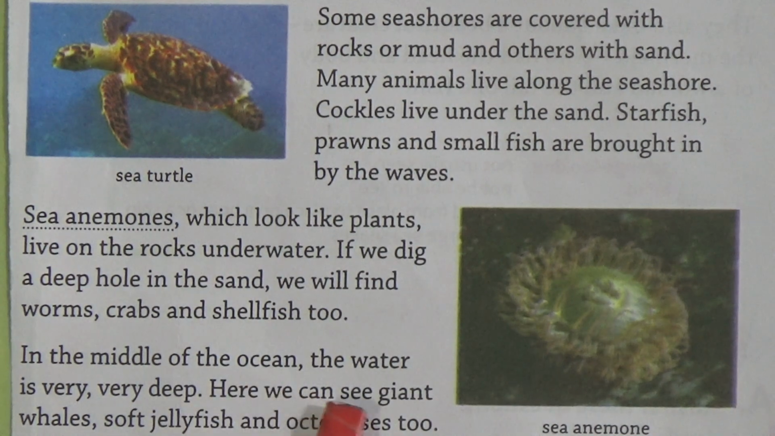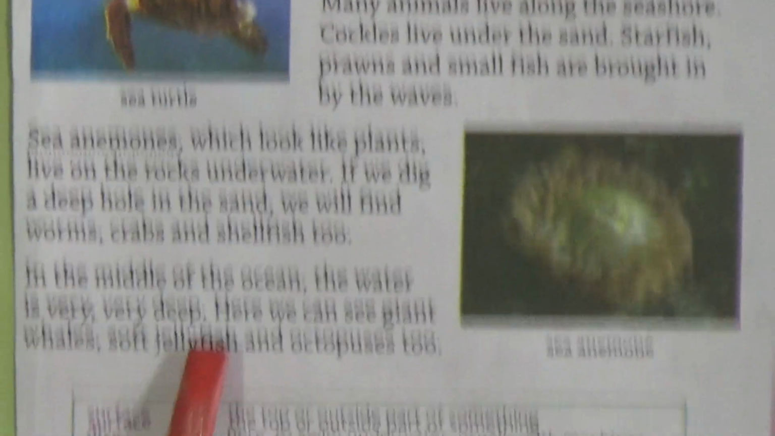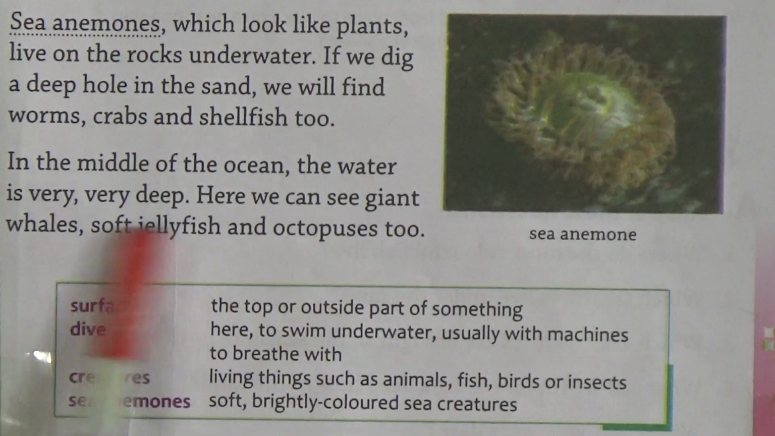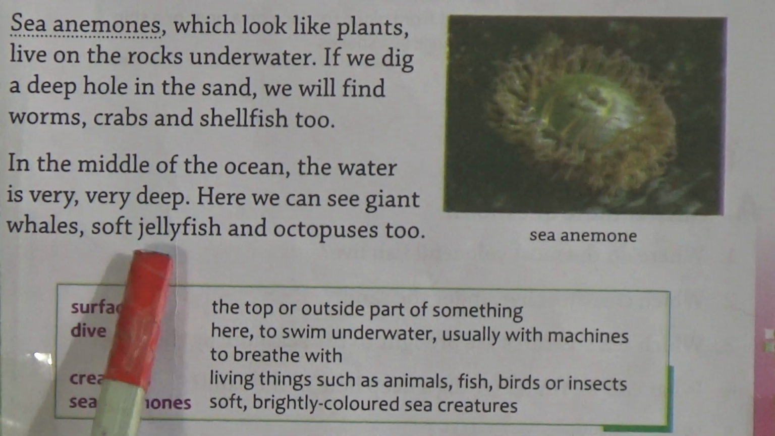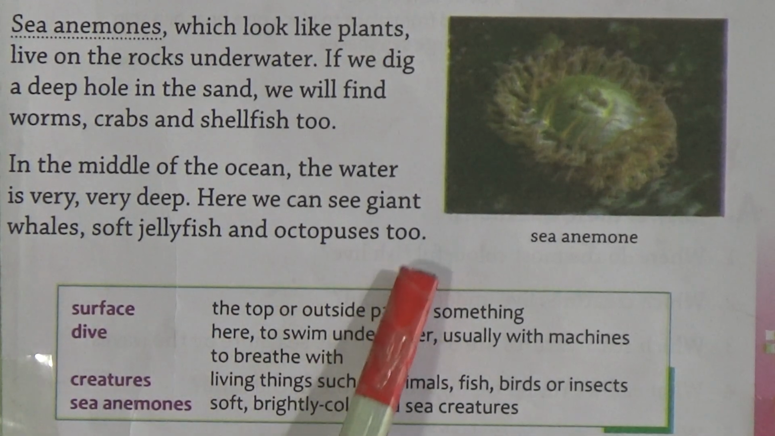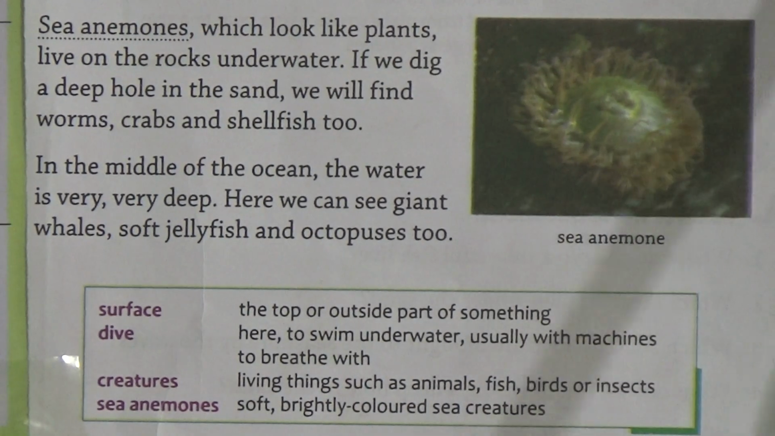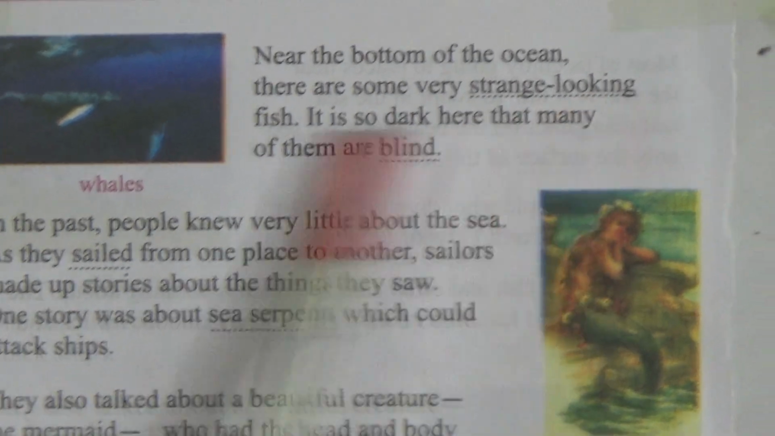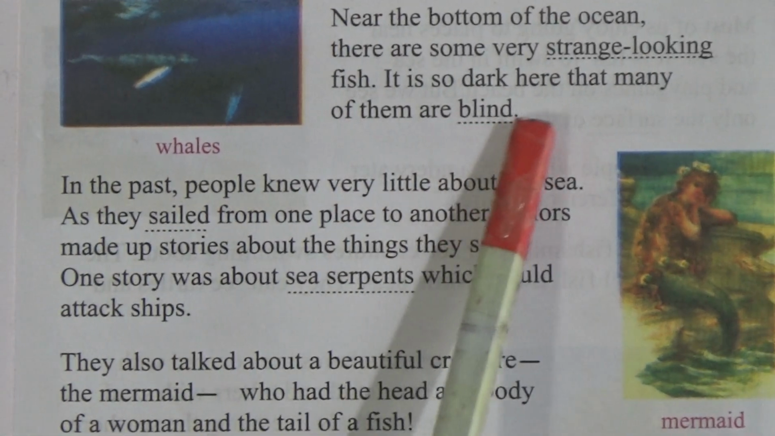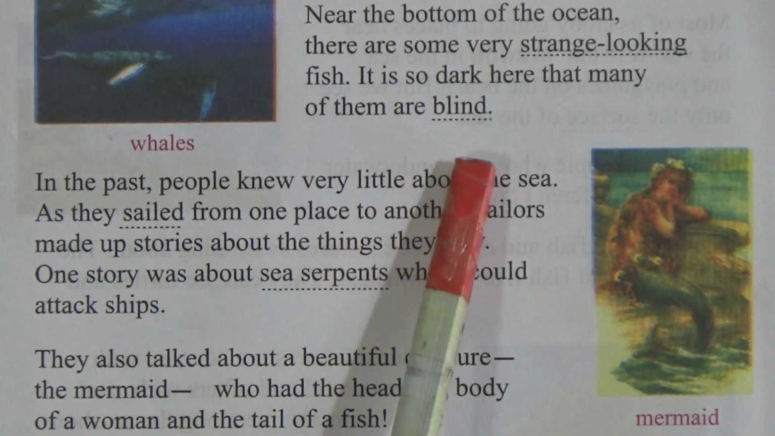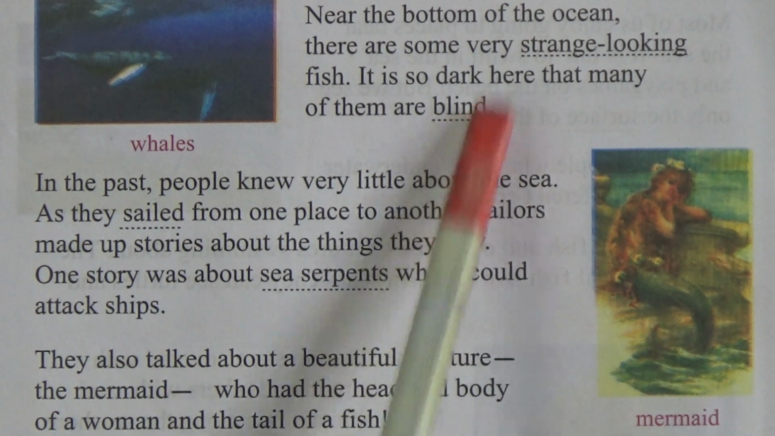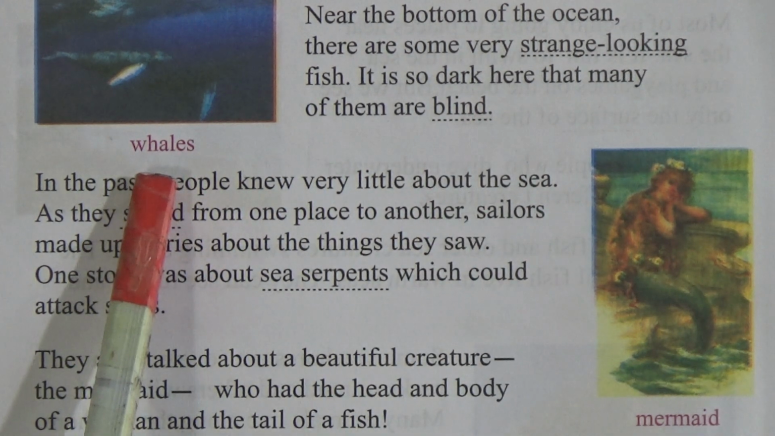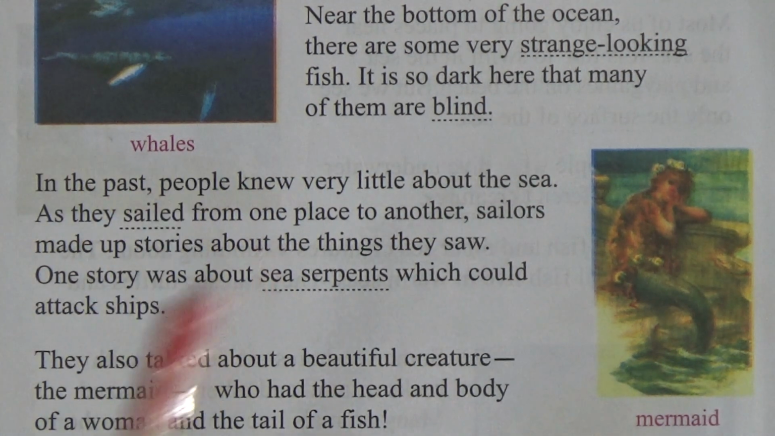In the middle of the ocean, the water is very deep. Here we can see giant whales, soft jellyfish and octopuses too. Near the bottom of the ocean, there are some very strange looking fish. It is so dark here that many of them are blind. Just look, this is the picture of the whale.